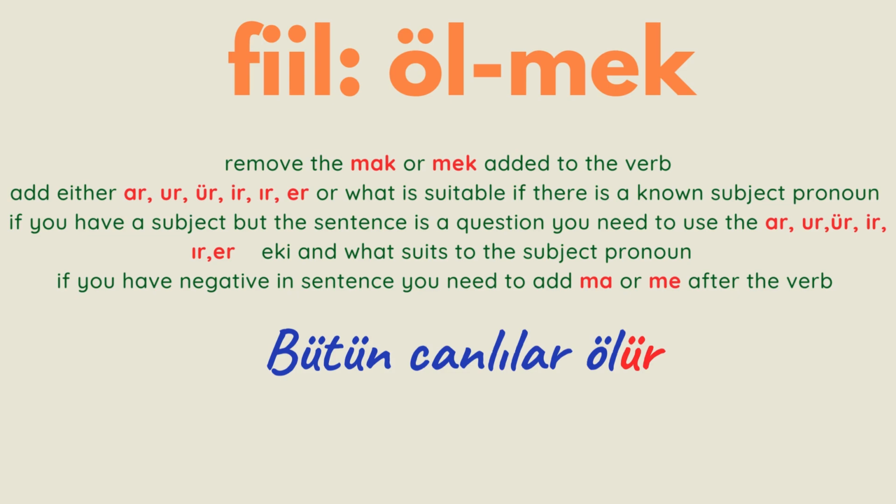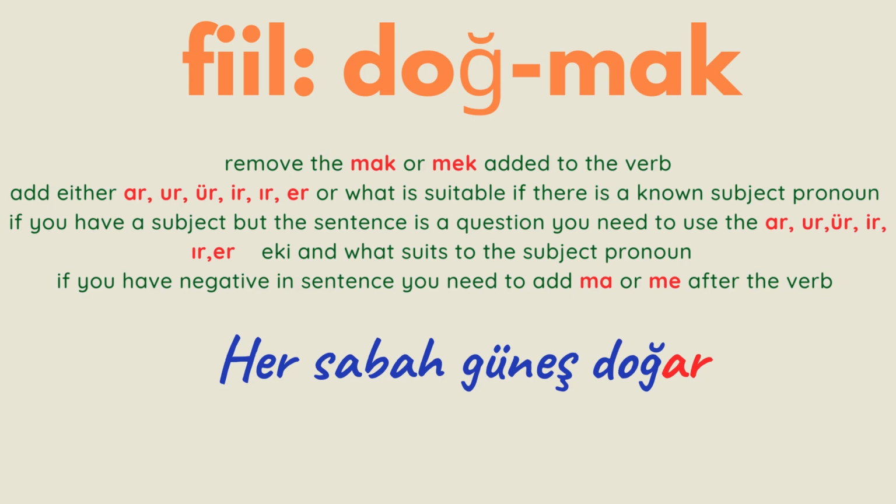Fiilimiz ölmek. Let's have a look at the sentence. Bütün canlılar ölür. There is no negative, it's not a question. It's easy. Öl becomes ölür. Bütün canlılar ölür. All living things die. Fiilimiz doğmak. Her sabah güneş doğar.